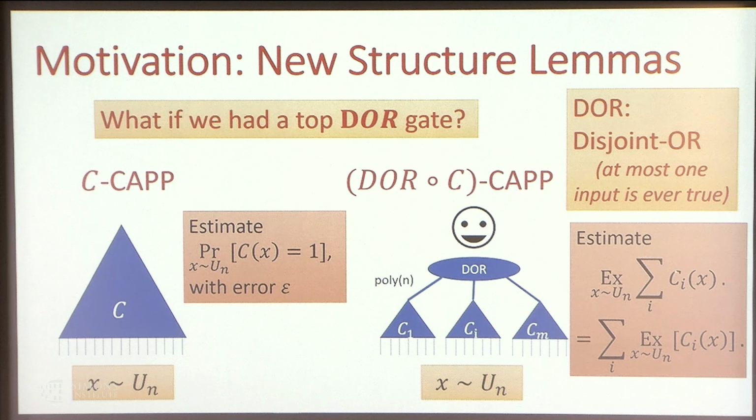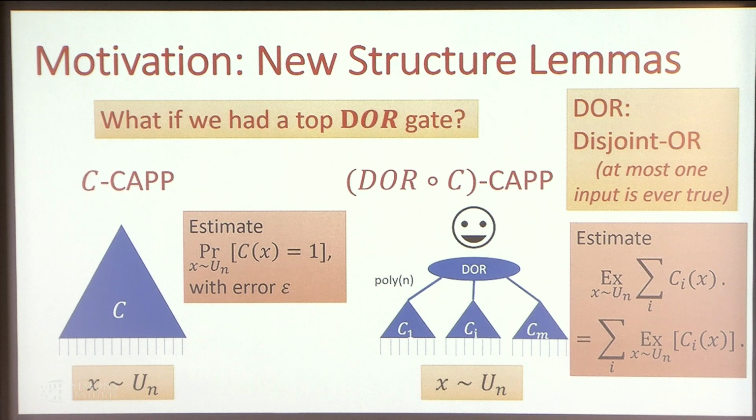So you can just try each subcircuit and sum the probability up. And this is why we want the epsilon to be 1 over polynomial for every polynomial, because then the fan-in here may introduce some error.